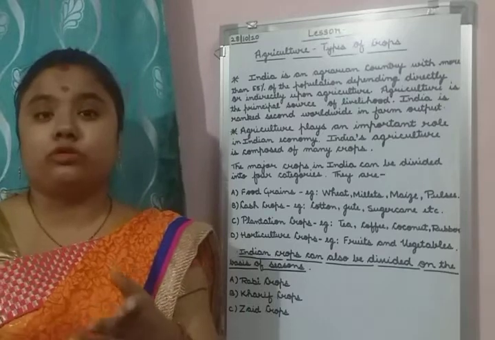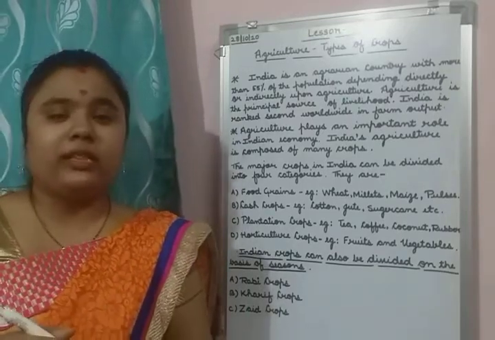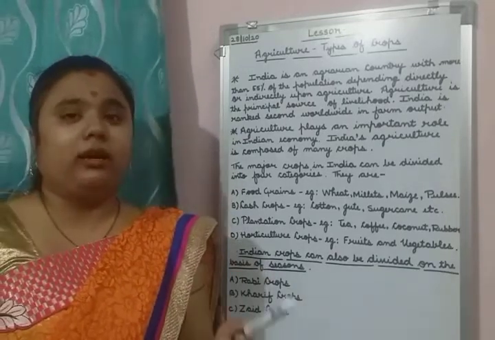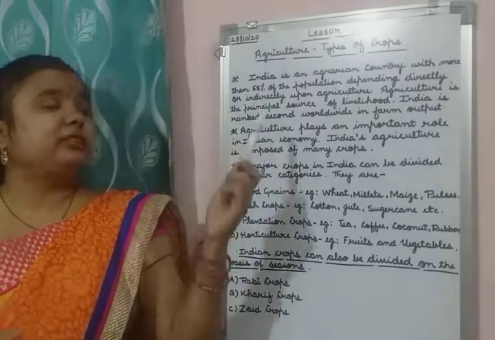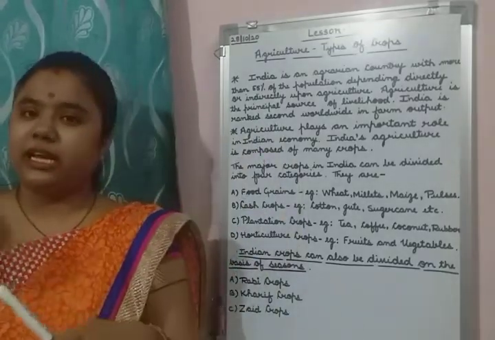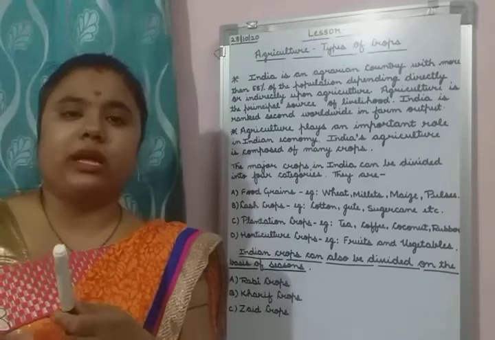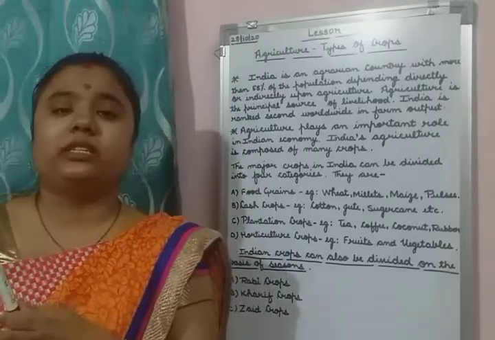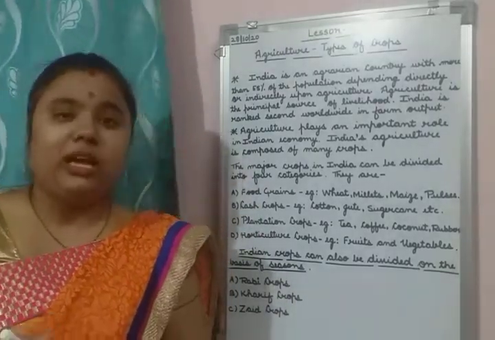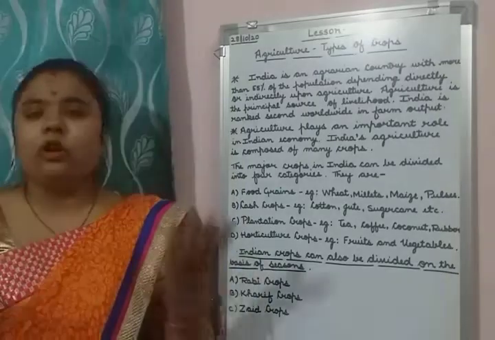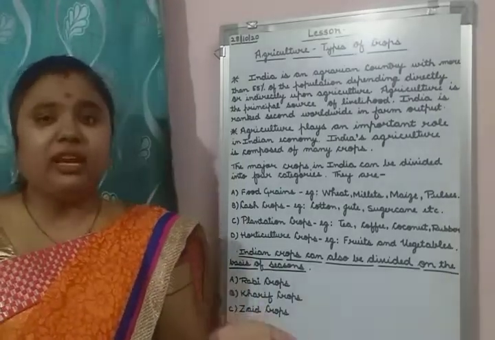Directly means the persons who are doing the farming, they are dependent directly on agriculture. Indirectly means those who are not doing the farming but they are getting the food items because of agriculture, because of the farming. Like us, we are not doing the farming, we are living in the cities.